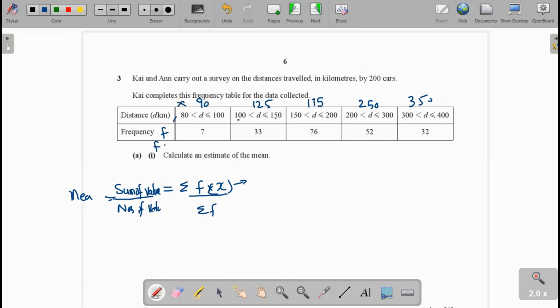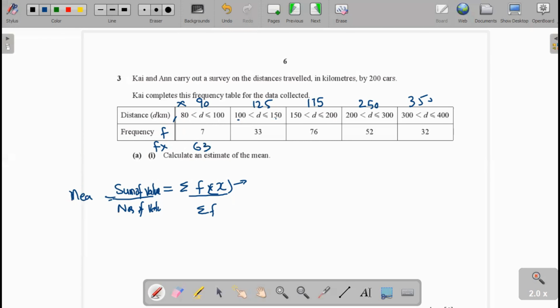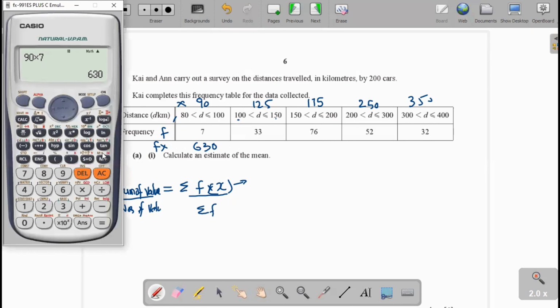Now f into x, we multiply it. 90 multiply 7, we get 630. Same as 125 multiply 33, that is 4125.